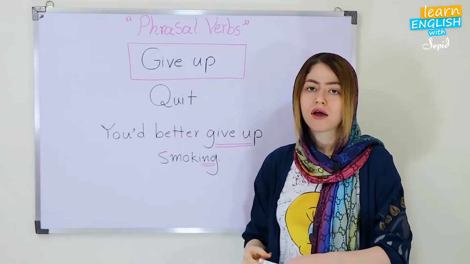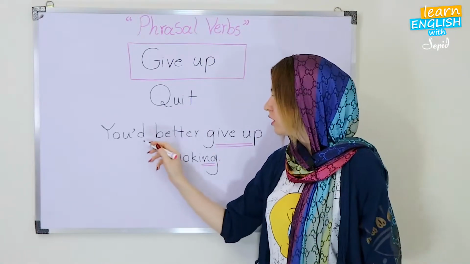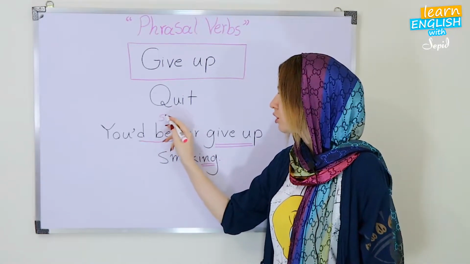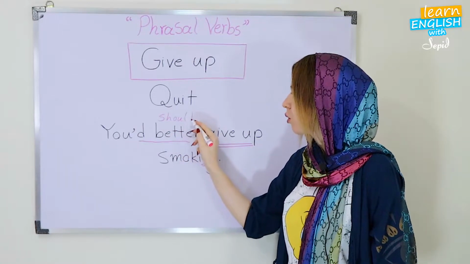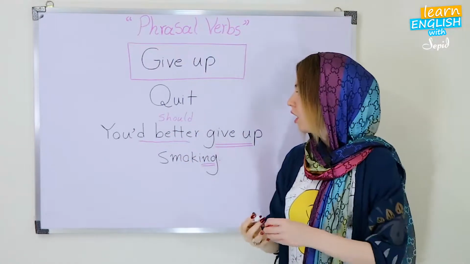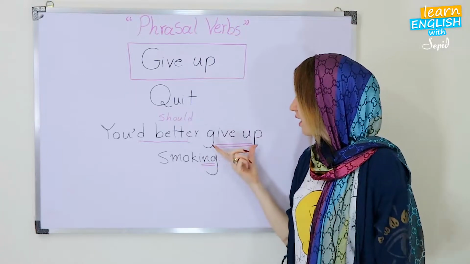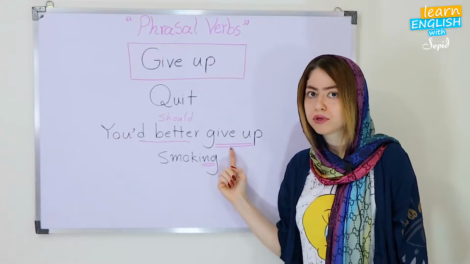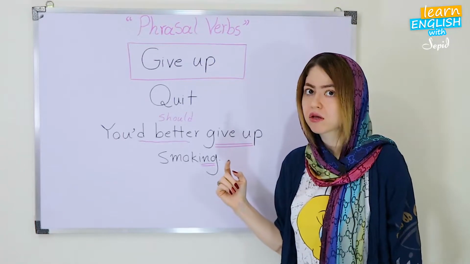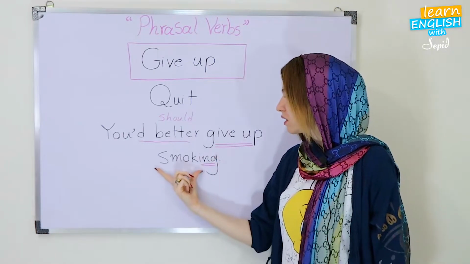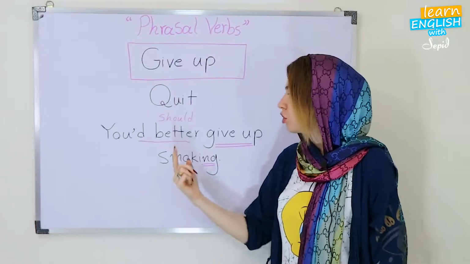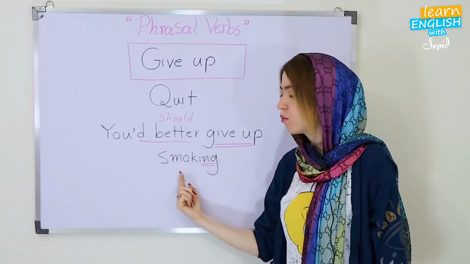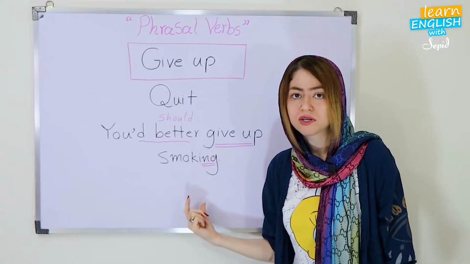Let's go to our example. You'd better. You'd better means you should. You'd better give up. It means quit or stop doing something. You'd better give up smoking. There's a point here.